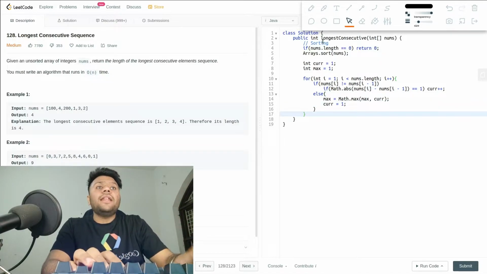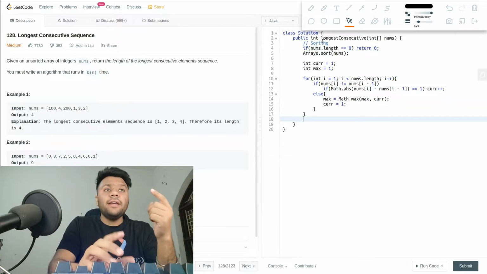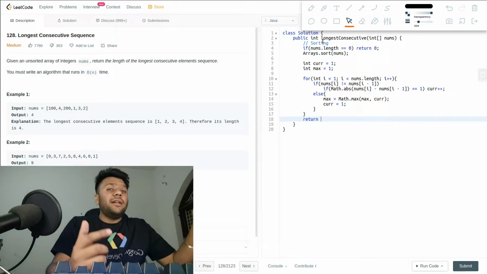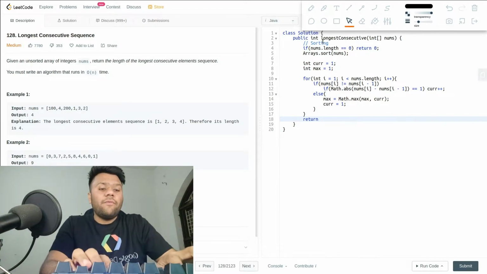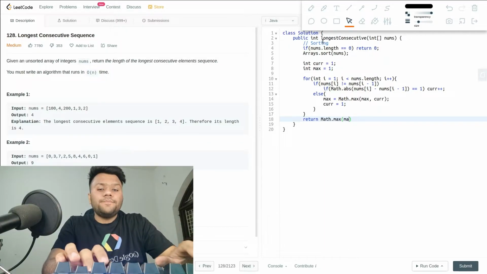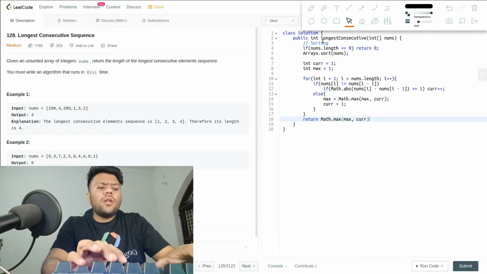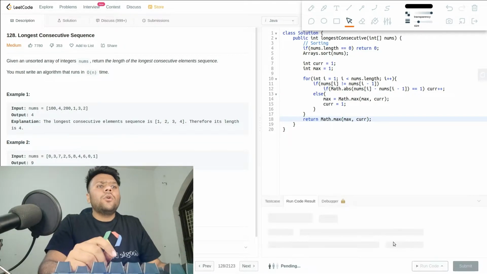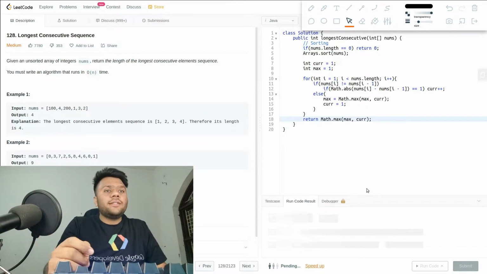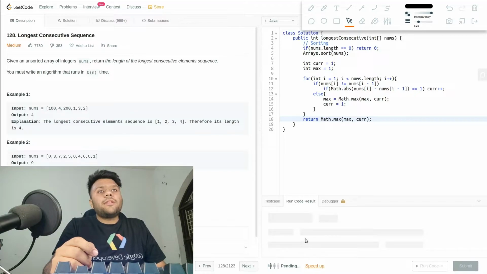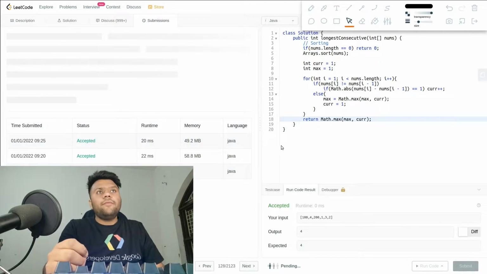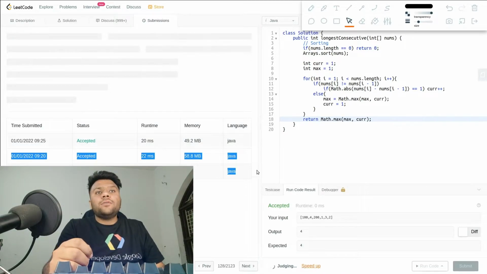Okay guys, and finally once it iterates through the whole array to find the maximum value, I will again check whether my current has the maximum value or my max has the maximum value, by the method Math.max of max and current. I hope the code is clear now. Let me run it and see if it passes all the test cases. It's taking a little bit of time because my internet is a little slow. Let me submit it and we'll see if it passes all the test cases.